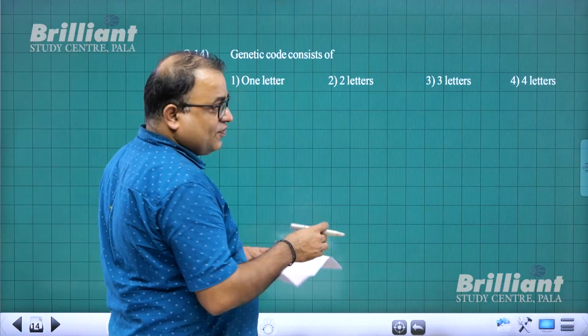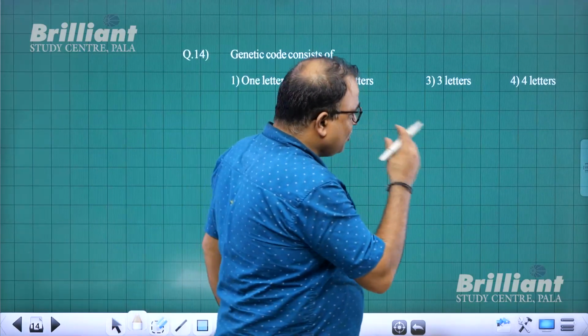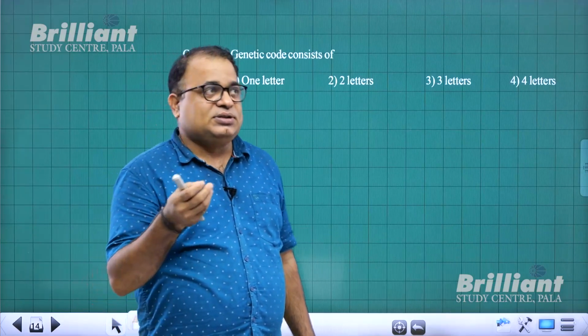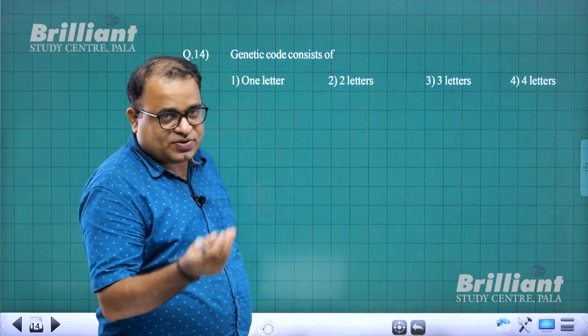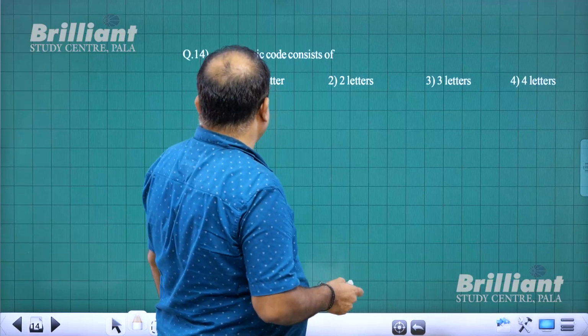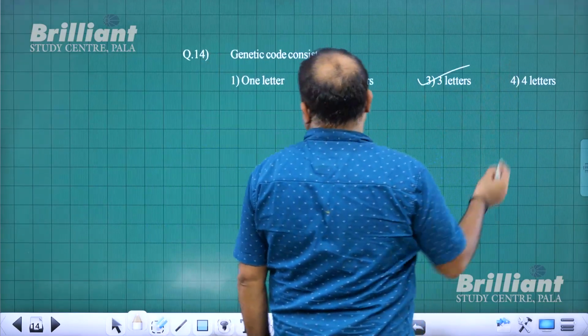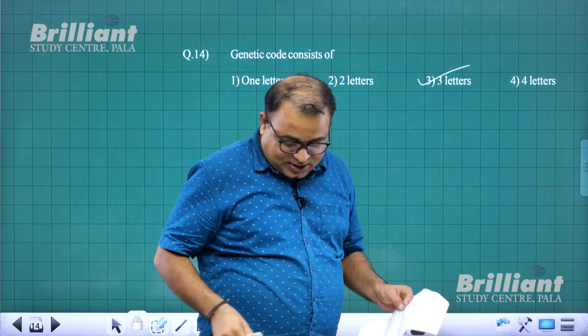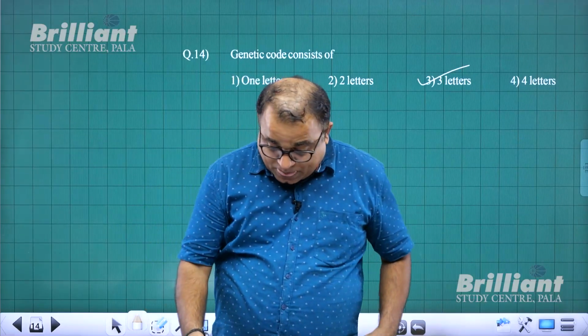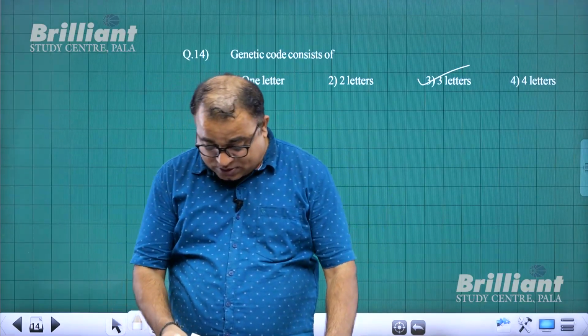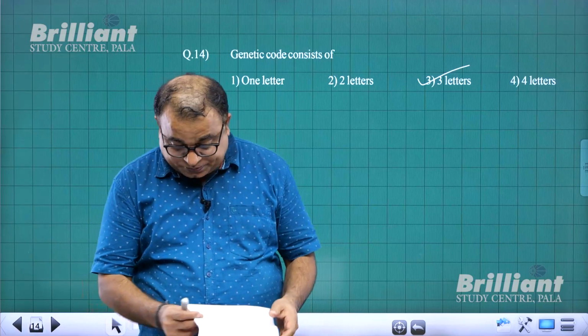Genetic code consists of, we know, 3 letters. GUG, AUG, GGG, GAG. That is how you go. So naturally what will happen? Genetic code consists of 3 letters. So for question number 14, 3 is the answer. That is how we need to understand this.